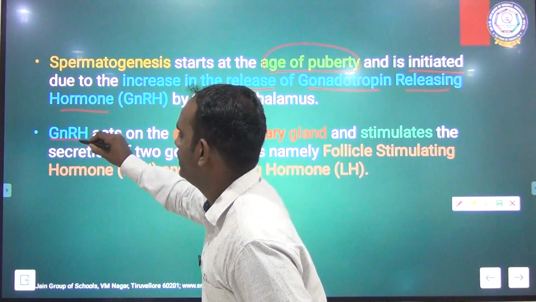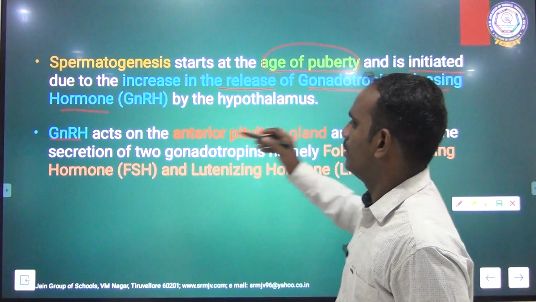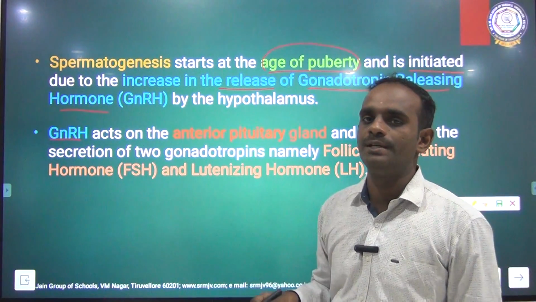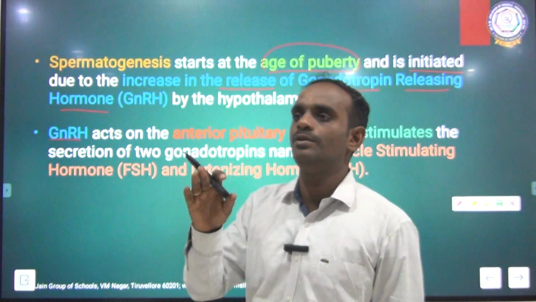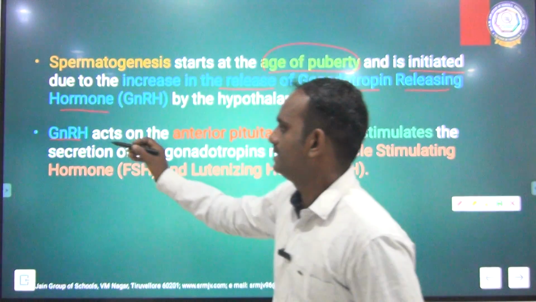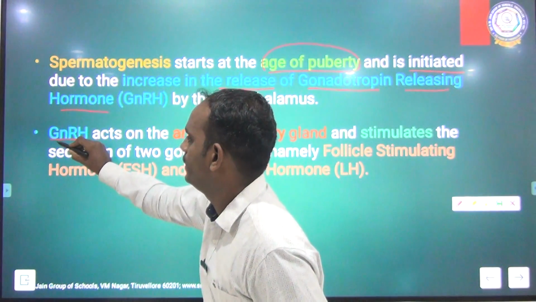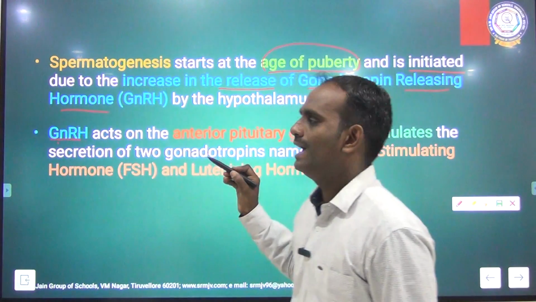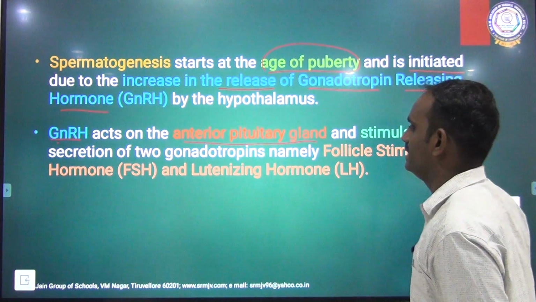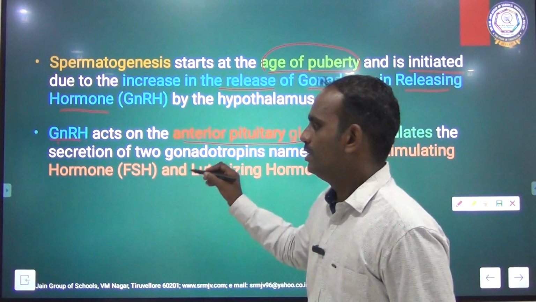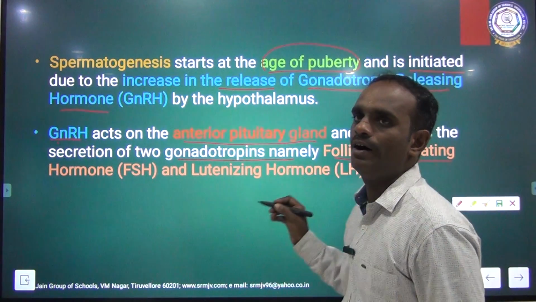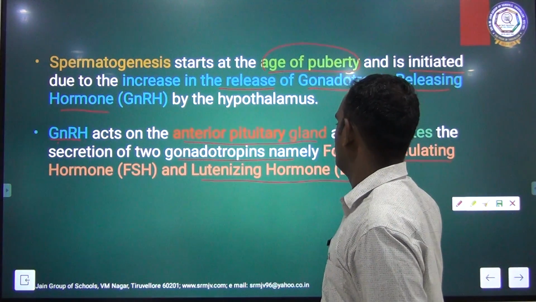This gonadotropin releasing hormone acts on the anterior pituitary. You know that the pituitary has two regions, the anterior pituitary and the posterior pituitary. So GnRH acts on the anterior pituitary gland and stimulates the secretion of two gonadotropins, namely follicle stimulating hormone and luteinizing hormone.